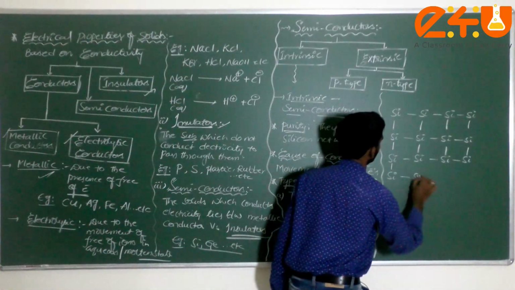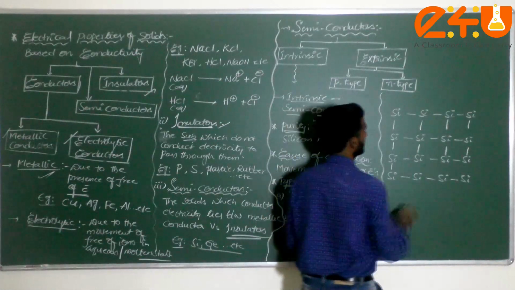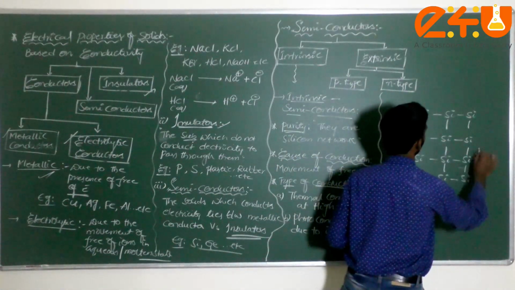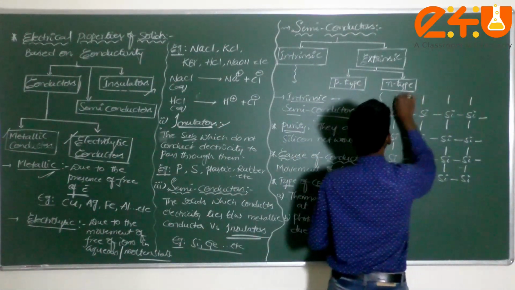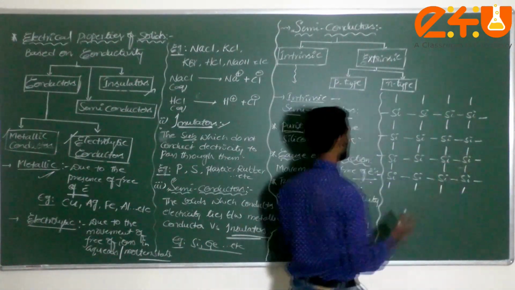Now I am writing crystalline lattice. That's all, there is no separate meaning for that.